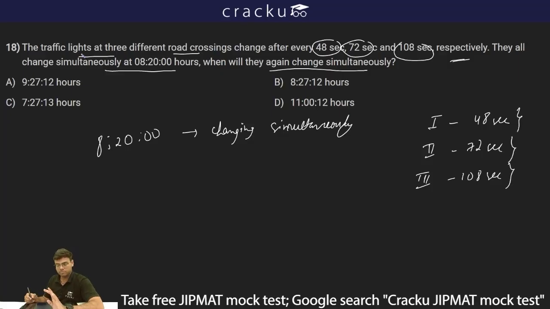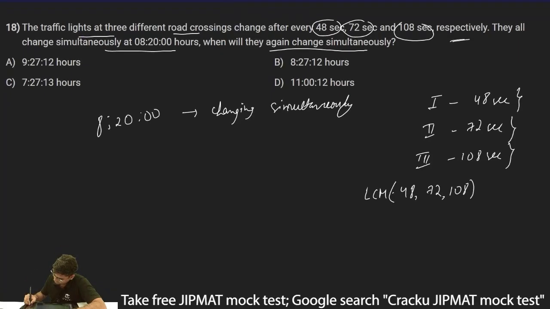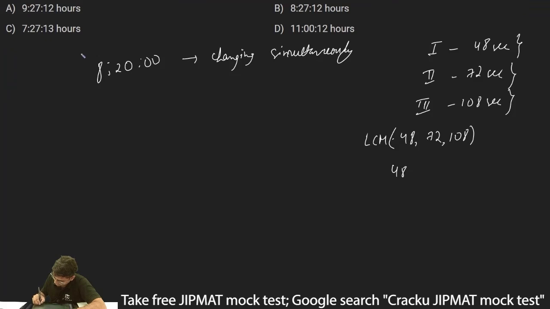I have to find out after what particular time the change of all the 3 lights will occur at the same time. So what I have to do? I have to take the LCM of 48, 72, 108. Now 48 can be written as 2 to the power 4 into 3. Then 72 can be written as 2 to the power 3 into 3 square. And 108 can be written as 2 square into 3 cube.